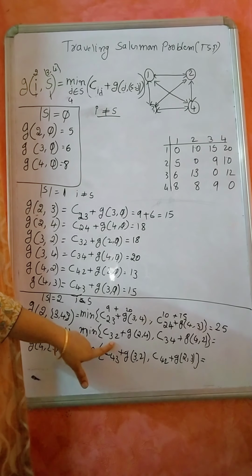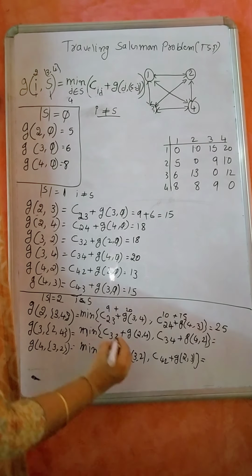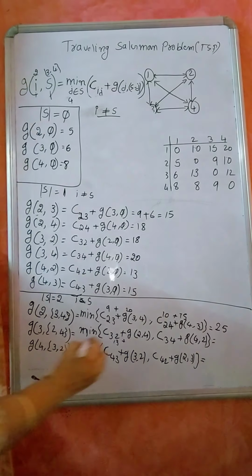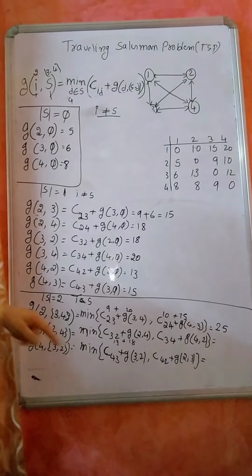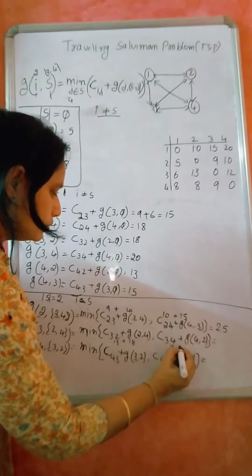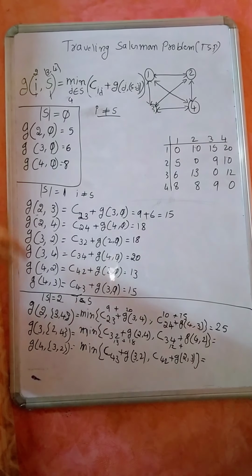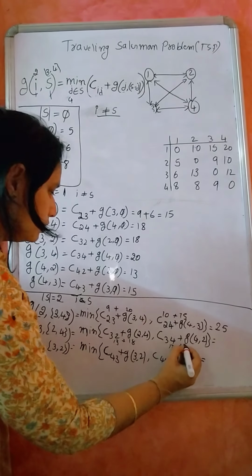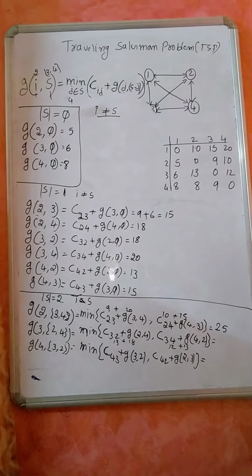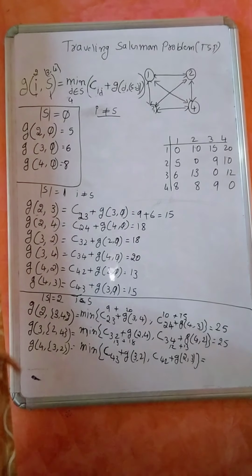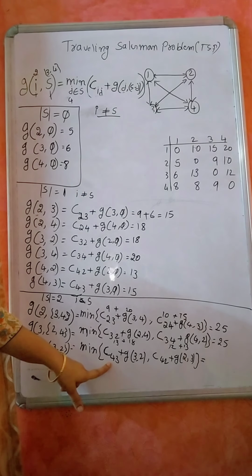So C of 3 2. So 3 2 is 13. So it is 13 plus G of 2 4 18. Okay, and 3 4 12 plus G of 4 2 13. So which is the minimum among this one? So obviously this is the minimum. So how much it is? 25. It is 25. Now consider this one 4 3.